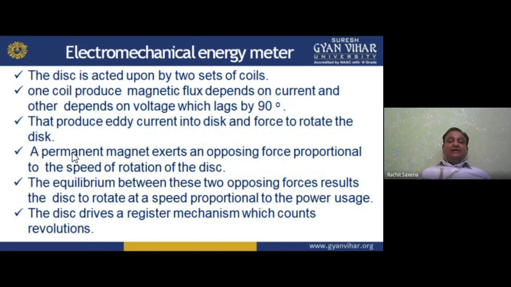A permanent magnet exerts an opposing force proportional to the speed of rotation of the disk. The equilibrium between these two opposing forces results in the disk rotating at a speed proportional to the power usage. This is the equilibrium state.